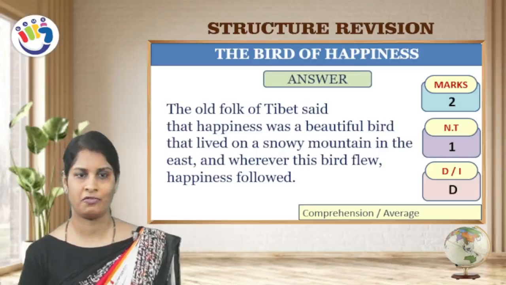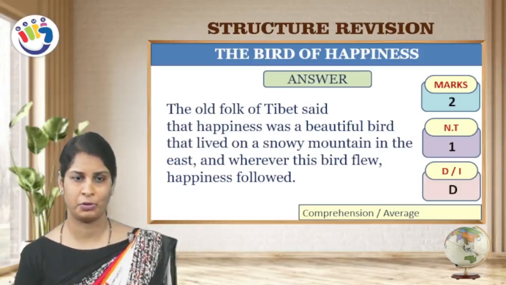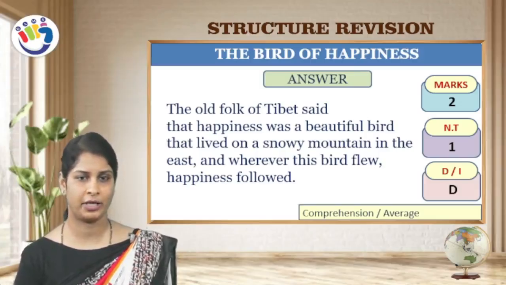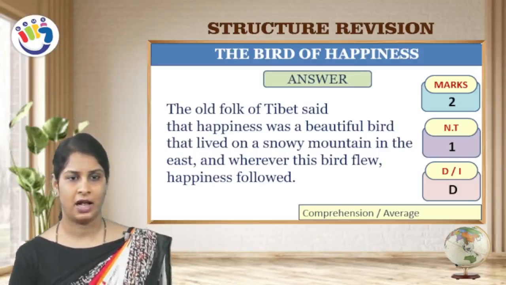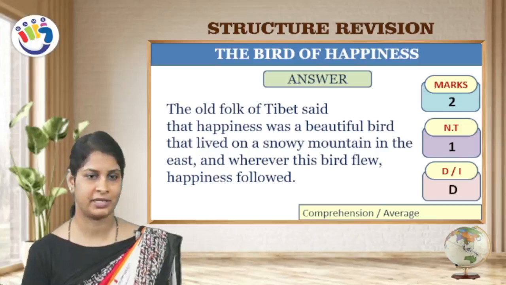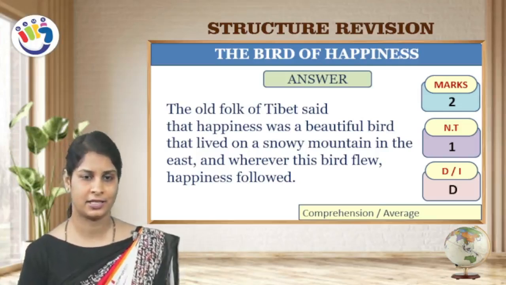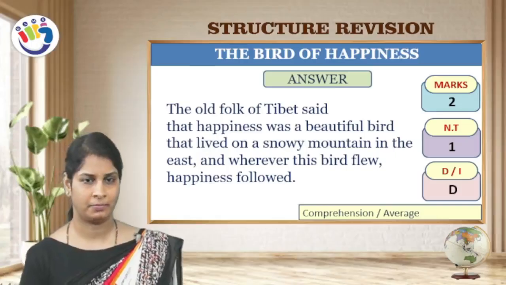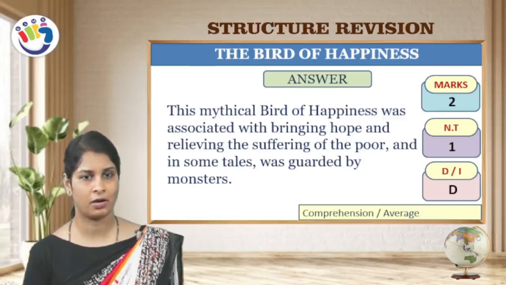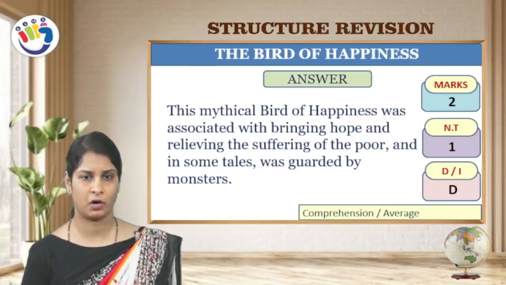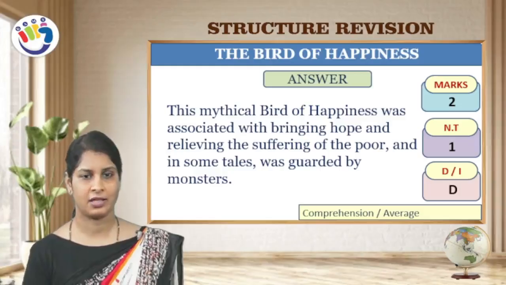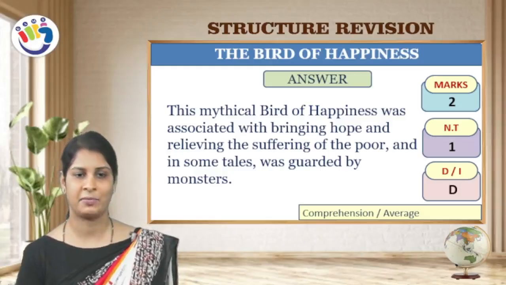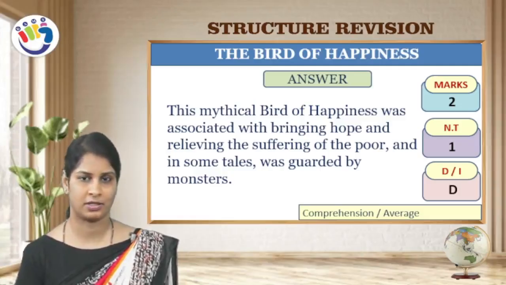The old folk of Tibet said that happiness was a beautiful bird that lived on a snowy mountain in the east. And wherever this bird flew, happiness followed. For this reason, Wang Zia, with a lot of trouble and suffering, brought back the bird of happiness to Tibet. Yes, this is an alternate answer. This mythical bird of happiness was associated with bringing hope and relieving the suffering of the poor, and in some tales was guarded by a monster.